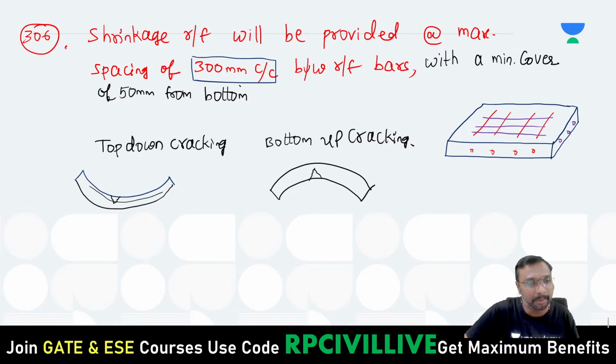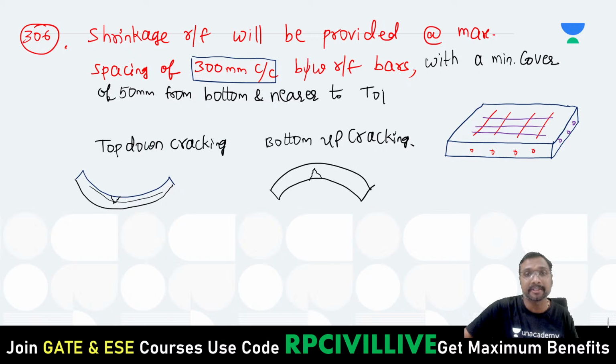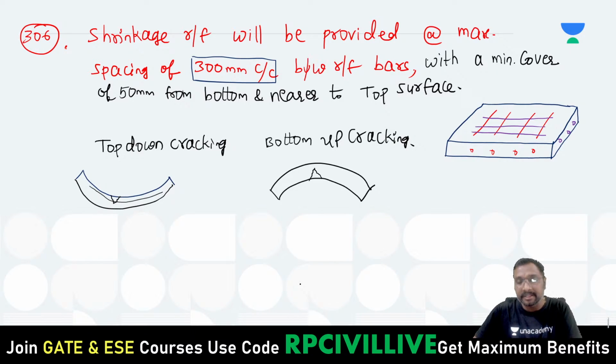We have to maintain a minimum cover of 50 millimeters. And it should be nearer to the top surface, right? So this is about the shrinkage reinforcement conditions, if you observe. Is it clear to everyone? This is about your shrinkage reinforcement, isn't it?